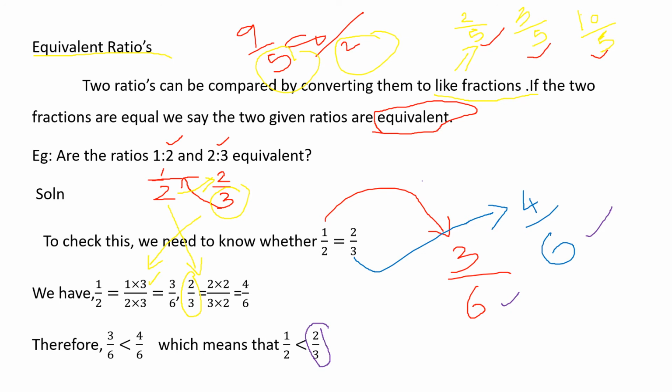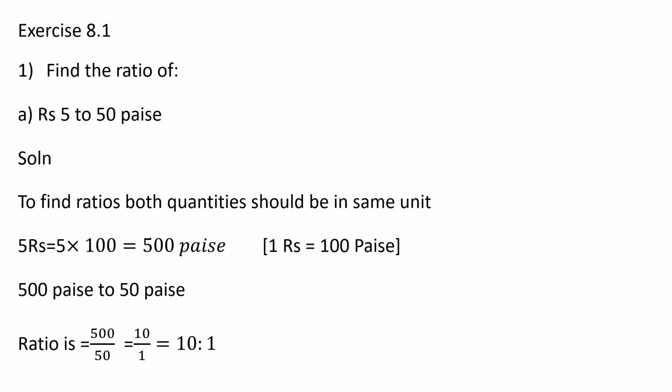So based on this, let's see some problems. Find the ratio of, here you want to find the ratio. Okay, so this is 5 rupees to 50 pies. Rupees and pies. So is it possible to compare this? No. You have different units. One is rupees, and the other is pies. So what did I say? If you want to compare the ratios, it is a must that the two quantities have the same unit. So we cannot compare it.